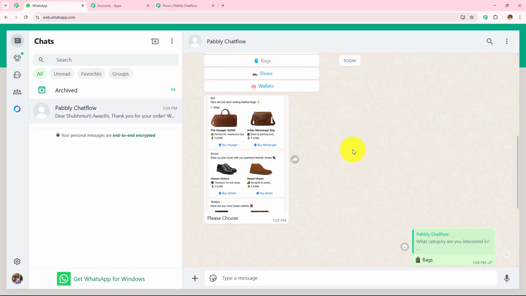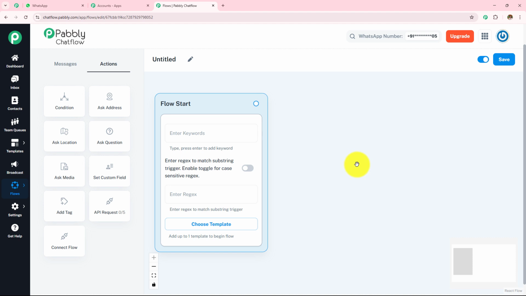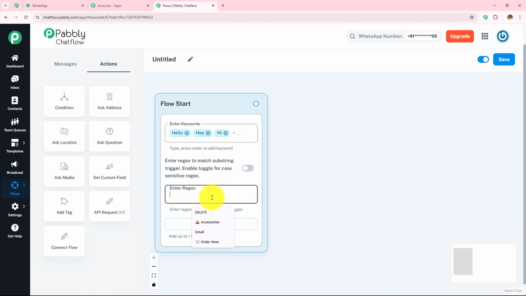Over here you can see that I have sent the message, "Hi, I want to purchase a leather bag," with which I have created a rule or triggered this chatbot. After that it starts sending me the messages. So here we are going to do the same. First we are going to enter the keywords. Here I am going to enter some commonly used keywords like hey, hi, hello. And then after entering these keywords, I need to enter this regex.